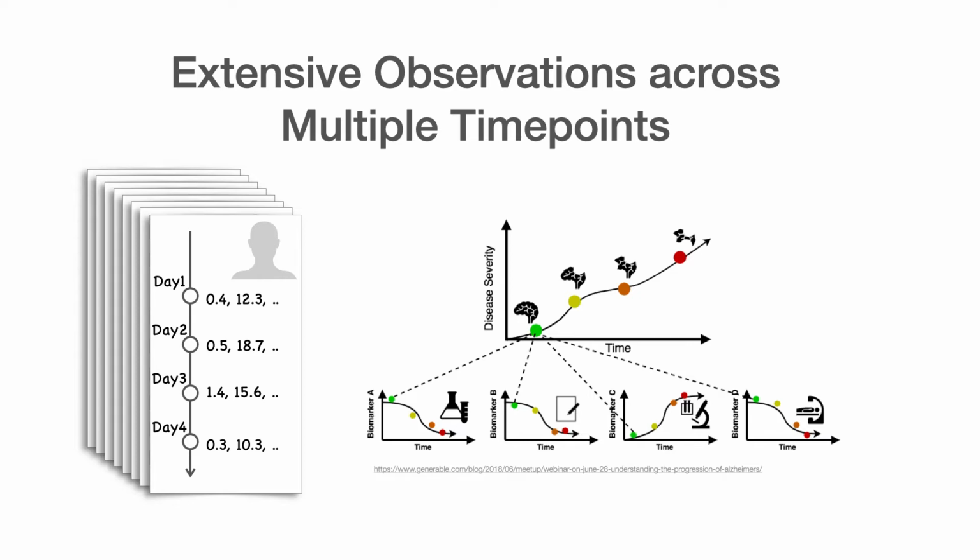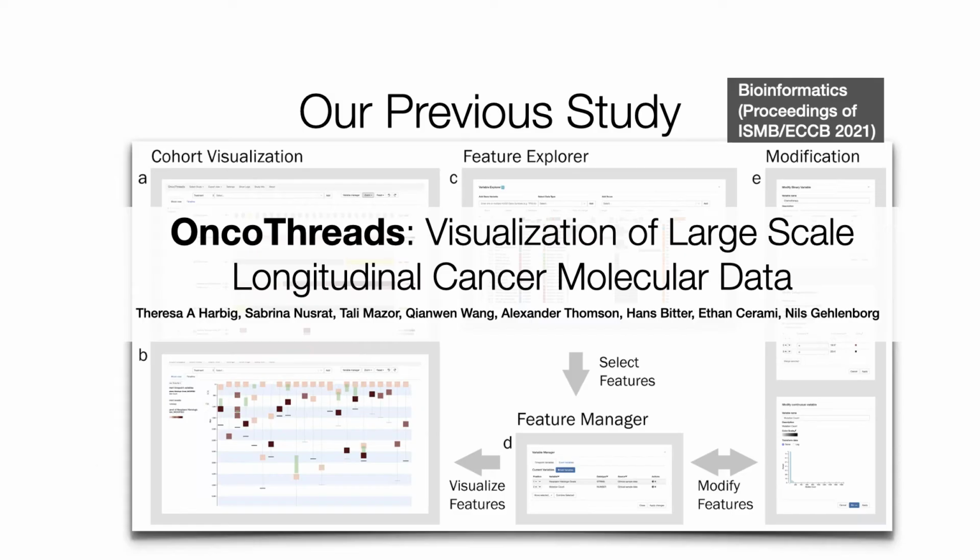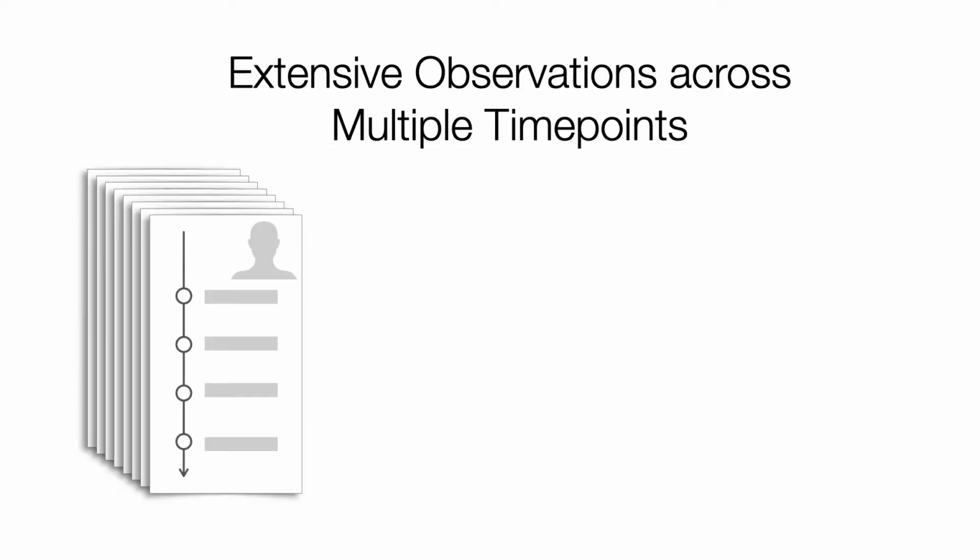and understand disease progression. In our previous study, we presented OncoStrat, a tool for the visualization of longitudinal clinical and cancer molecular data. OncoStrat visualizes patient cohorts as temporal heat maps and sankey diagrams, and supports the interactive exploration of a wide range of clinical and molecular features.